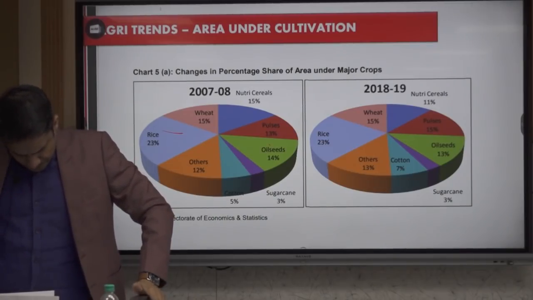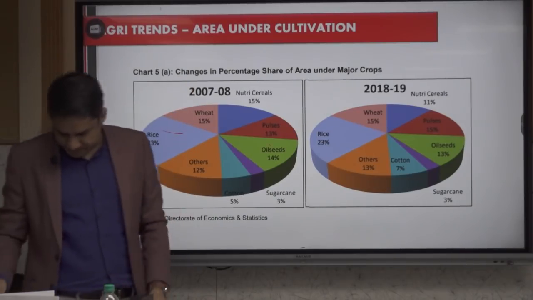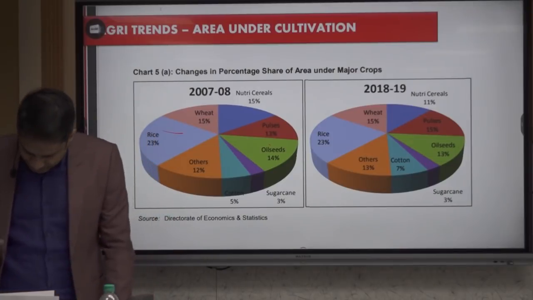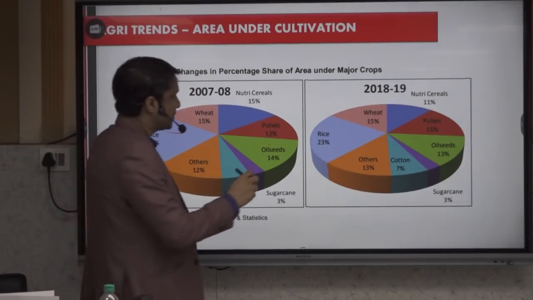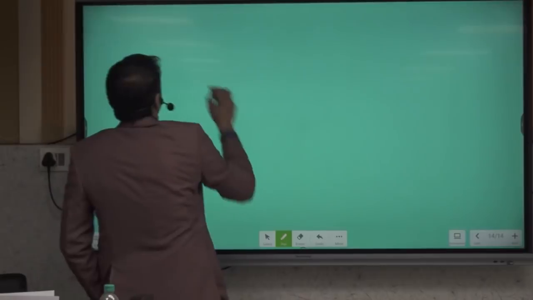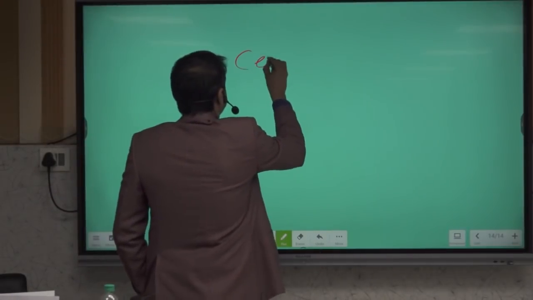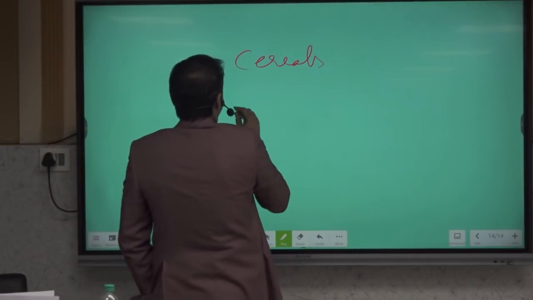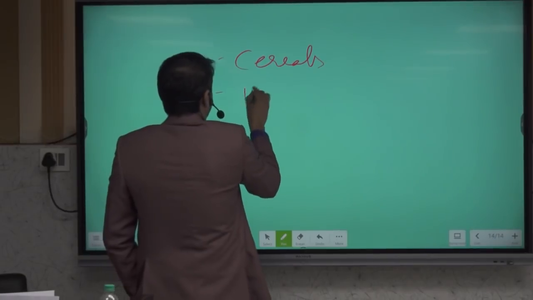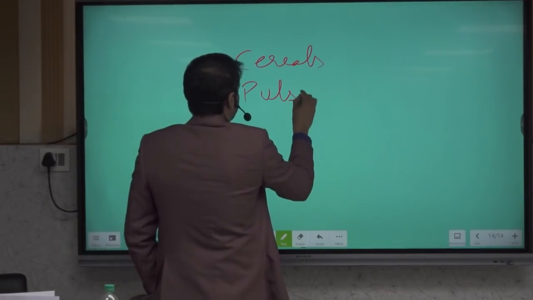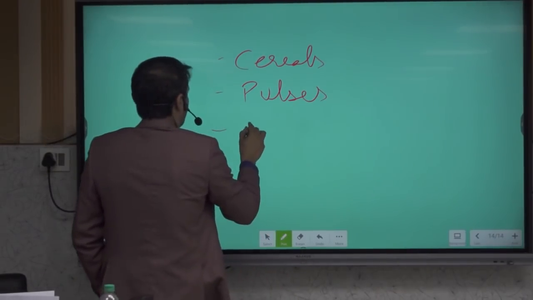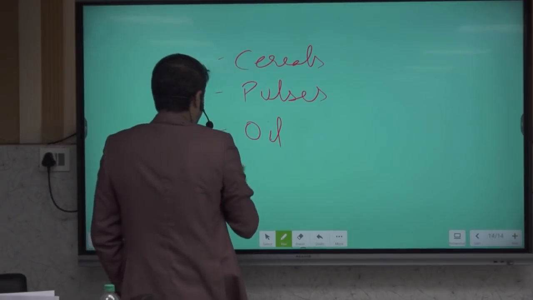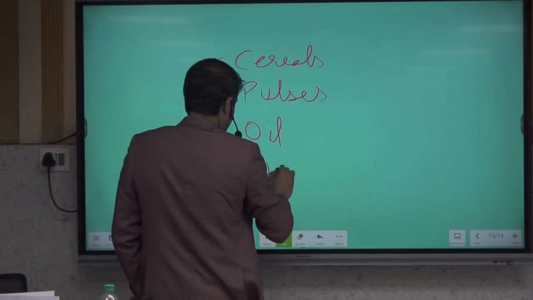Pulses, oil seeds. Write somewhere on the side that area under cultivation maximum is cereals. Second one is pulses. Third one is oil seed. Then next, coarse cereals.